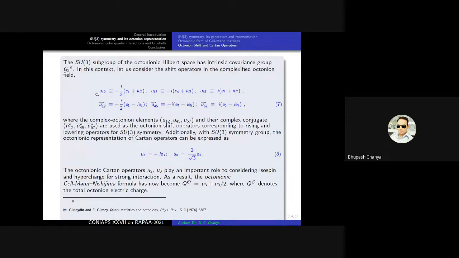The octonion Cartan operators U3 and U0 play an important role in considering isospin and hypercharge for these strong interactions. As a result, the octonionic Gell-Mann-Nishijima formula has now become QO equal to U0 plus U3 plus U0 by 2. Here, QO indicates the total octonionic electric charge.